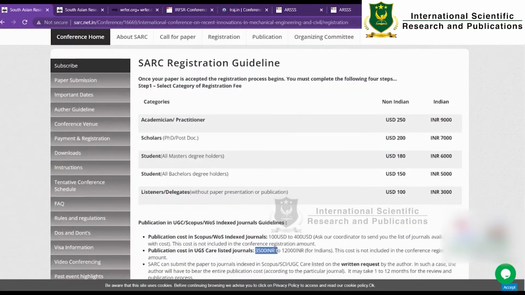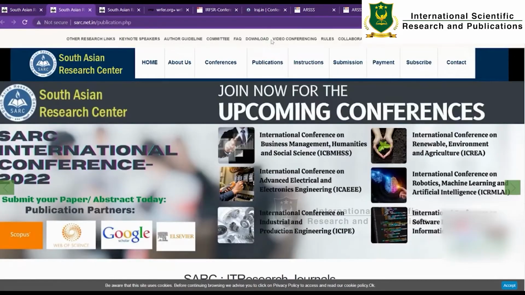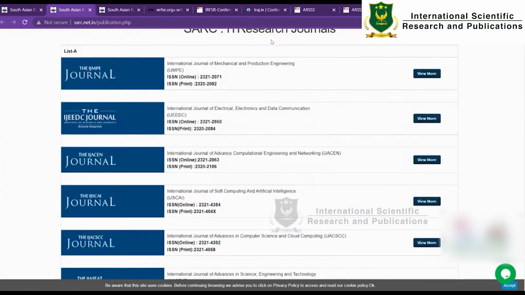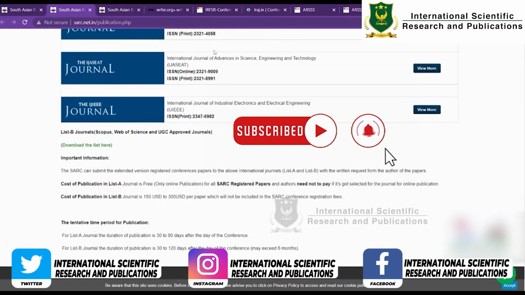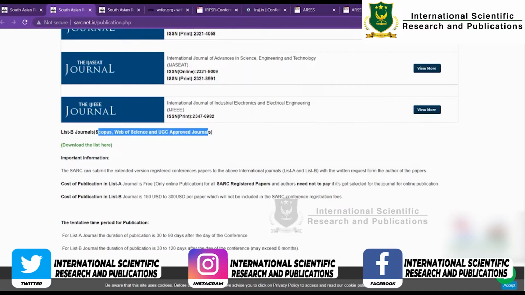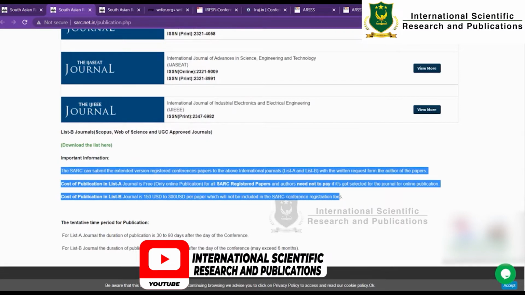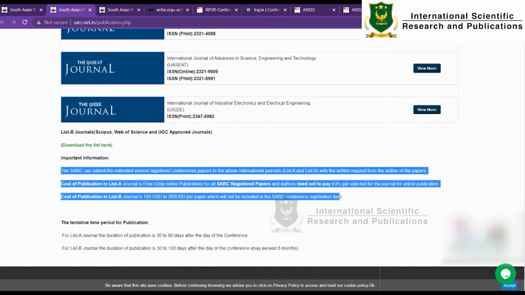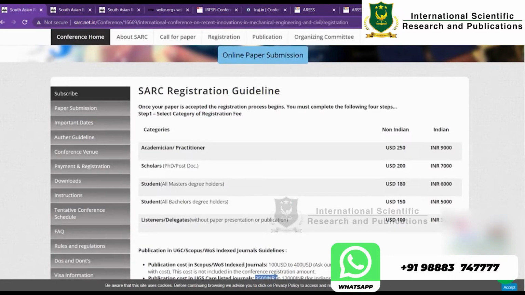In this regard, if you want to do it with WoS or SCI or any other journal, then you have to think about what journals they are supporting. If you go to the publications, you can see Scopus, Web of Science and UGC approved CARE journals. So these are all the journals which they are supporting. In some cases you have to cross-check as well whether this particular journal is still in Scopus, Web of Science and the other databases. This thing you have to check, and other than this, you have to check the scope.